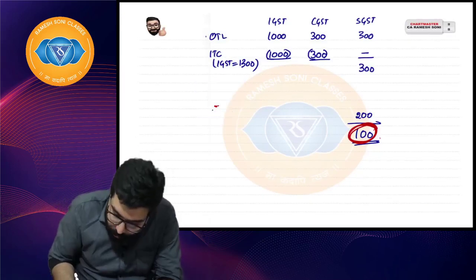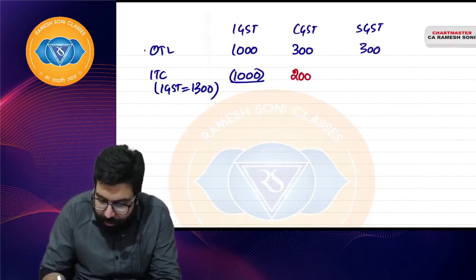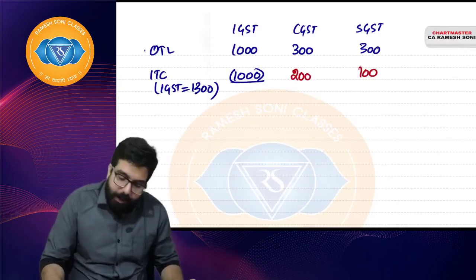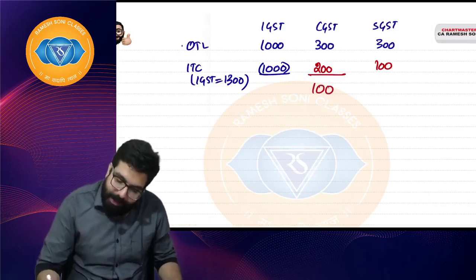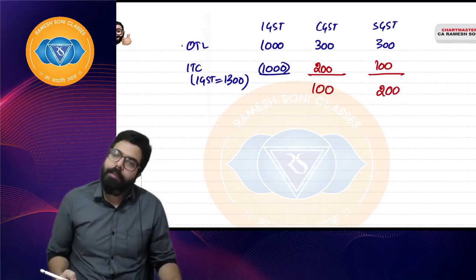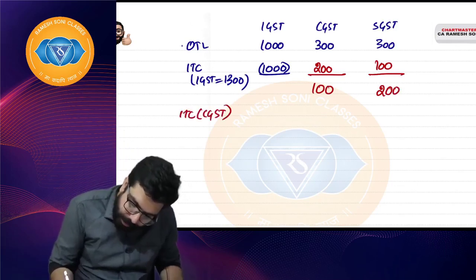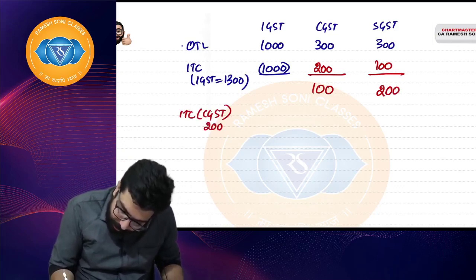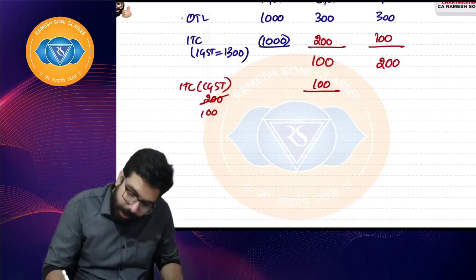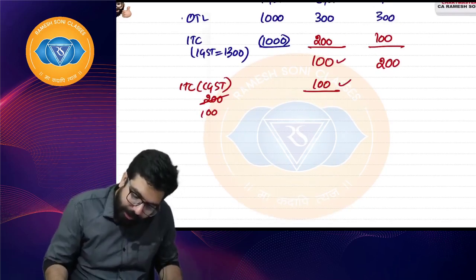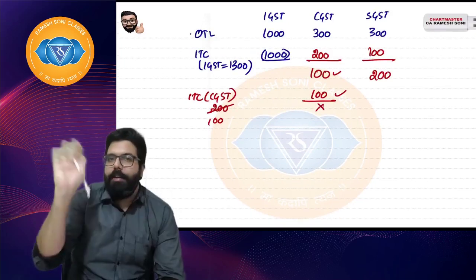I will not use the full 300 here. What I will do is 200 I'll use here, 100 I'll use here. Okay, sir, then what will happen? If you use 200 here, 100 here, CGST is still payable 100, SGST is still payable 200. Okay, sir. You use your ITC of CGST, which is how much, sir? 200. So, sir, 100 I will use here and 100 will be remaining. Okay, sir. 100 I use to pay CGST, 100 will remain. Can I go ahead, everyone? Now, CGST payable is nothing.